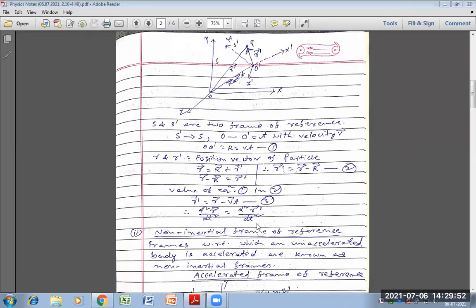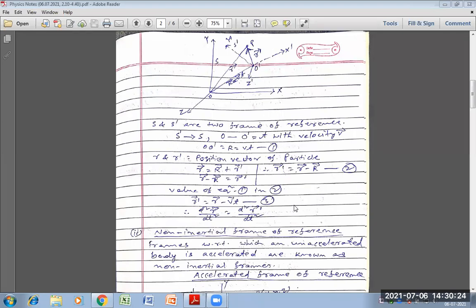If velocity v is constant, then d square r by dt square is equal to d square r dash divided by dt square. So frame S has acceleration d square r by dt square, and frame S dash has acceleration d square r dash divided by dt square. This is the concept of inertial frame of reference.